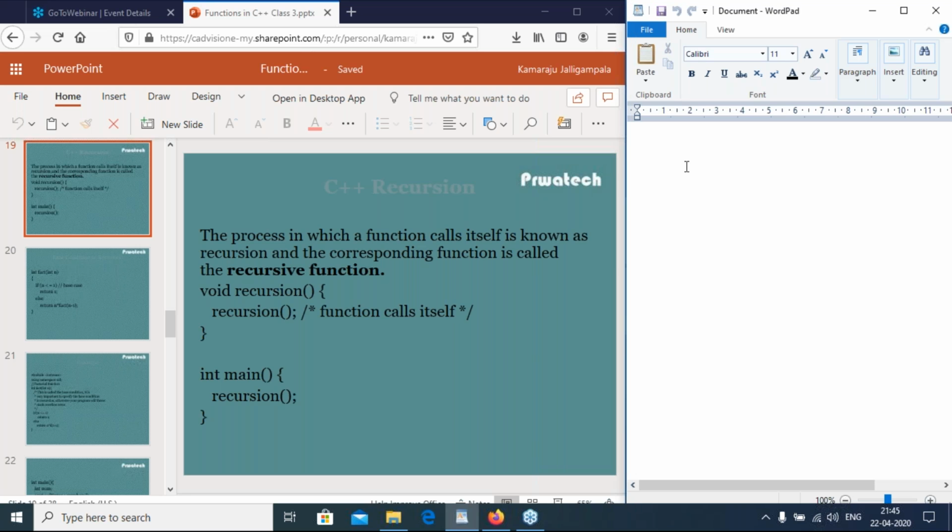So I have the main method, which calls some function, recursion. By the definition of recursion, it calls itself.